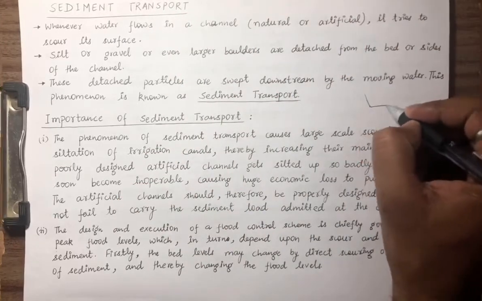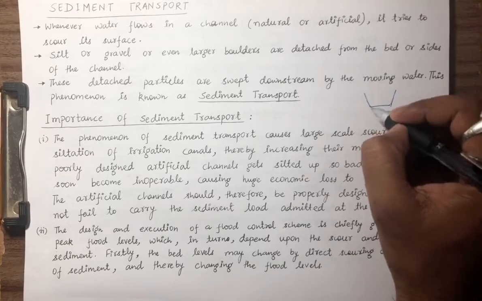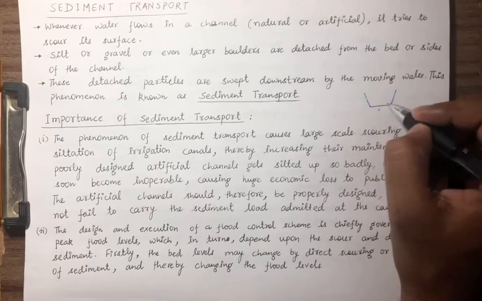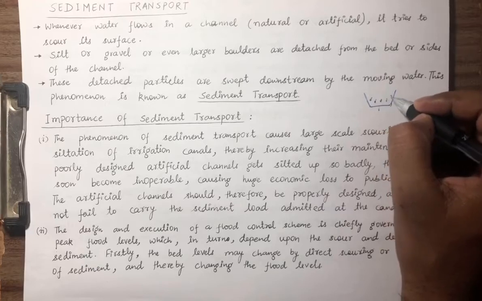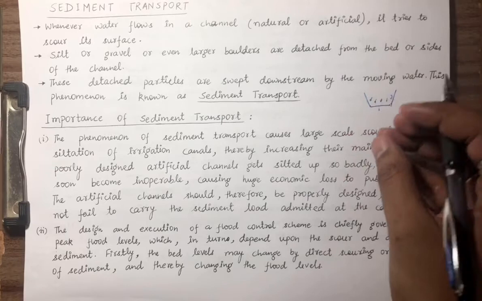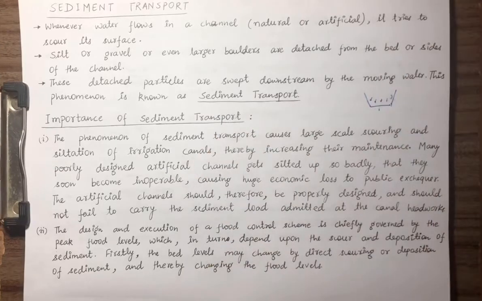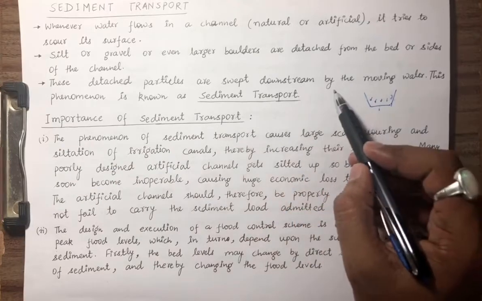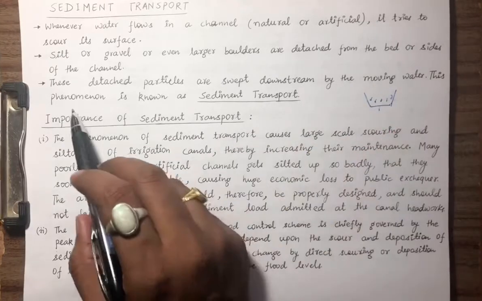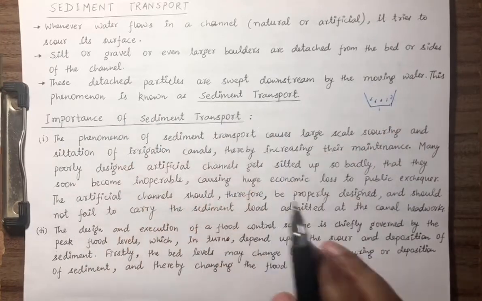So generally the canal looks like this, a trapezoidal canal. This is the bed, this is the side slope. Due to the eddies, what is going to happen? The material is going to be scoured and it will be flowing with the water. These detached particles are swept downstream by the moving water. This phenomenon is known as sediment transport.